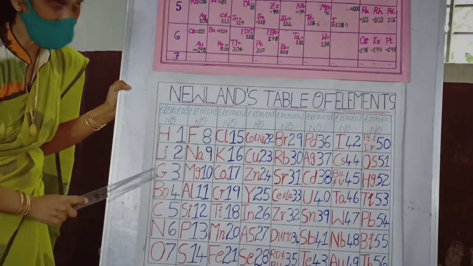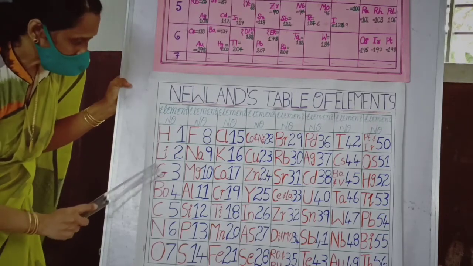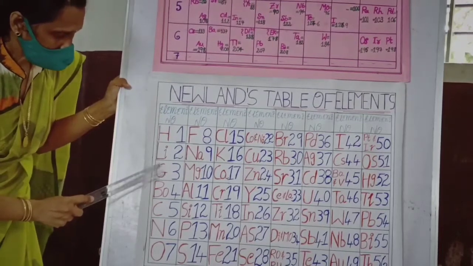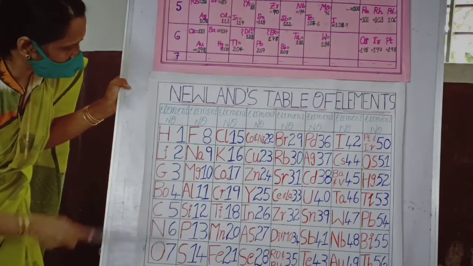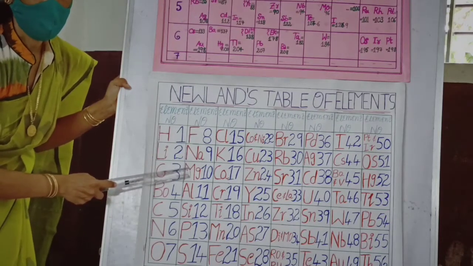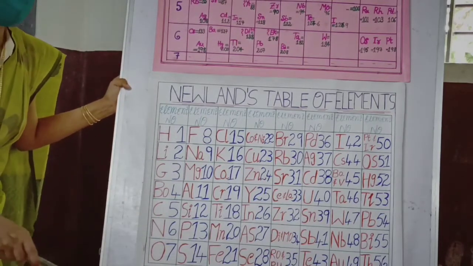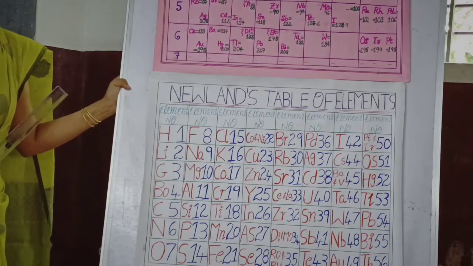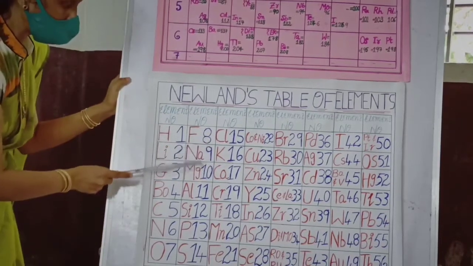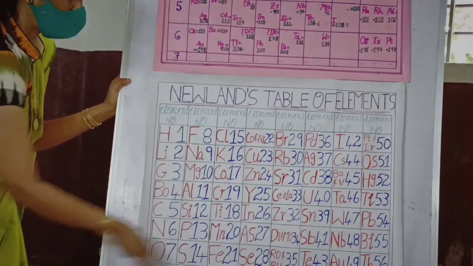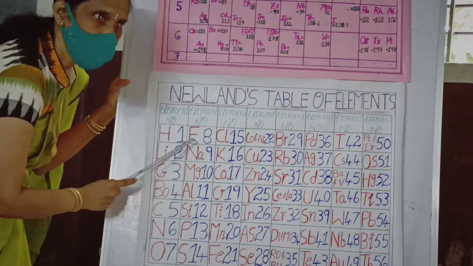Suppose we start from this one, maybe this is gallium or something. If we start from here, 1, 2, 3, 4, 5, 6, 7, the 8th element. So every 8th element resembles the properties of the first element. Then again, if we start from fluorine, 1, 2, 3, 4, 5, 6, 7, the 8th element is chlorine. So chlorine resembles fluorine in properties.